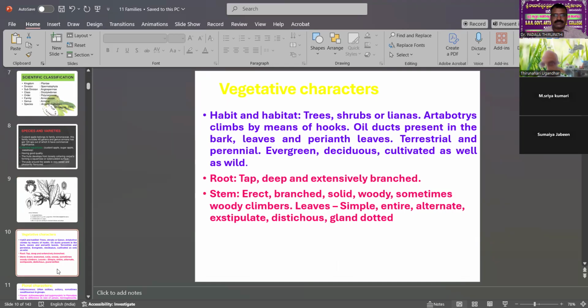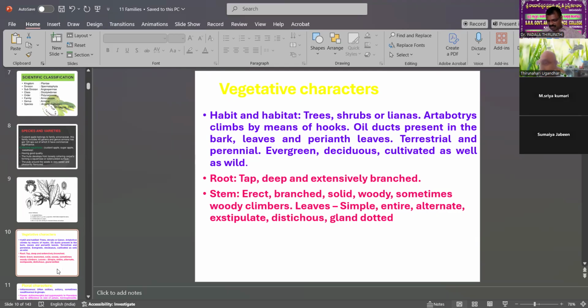Now the vegetative characters, habit and habitat. The trees, shrubs and lianas are the total plants in the Annonaceae family. The majority of the plants are shrubs, a few are trees, a few are lianas. Artabotrys climbs by means of hooks.